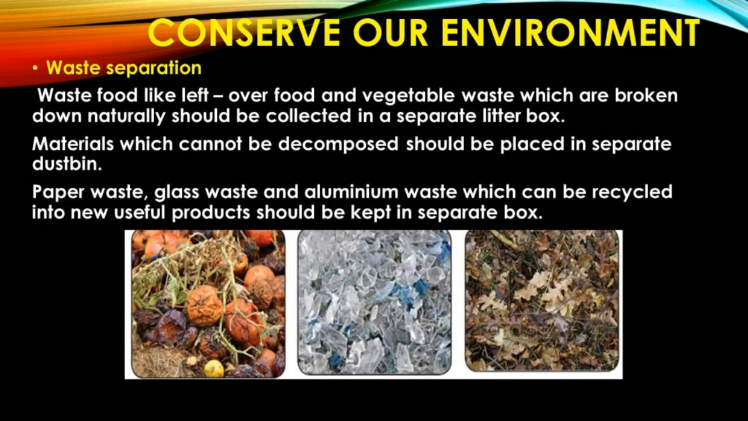First, let us discuss about waste separation. Waste at home should be separated into biodegradable, recyclable and non-recyclable waste. Waste like leftover food, vegetable waste which are broken down naturally should be collected in a separate litter box. Materials which cannot be decomposed should be placed in separate dustbin. Paper waste, glass waste and aluminium waste which can be recycled into new useful products should be kept in separate box.